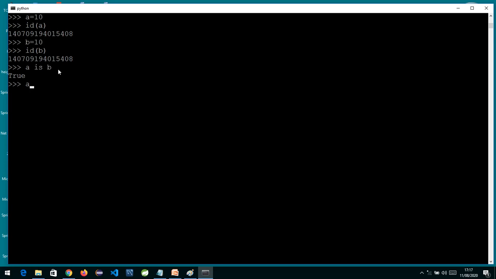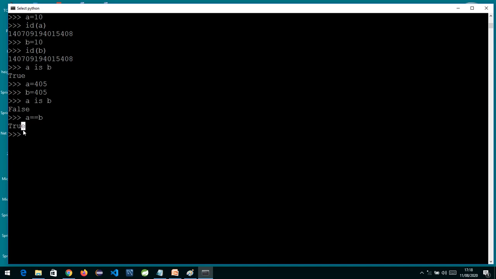So if I write a is equal to some value, 405, and b is also equal to 405, now we know these two are separate objects, because I told you till 256 it will have the same thing. Now if I check a is b, it is giving you false because these two are separate objects in memory. So the is operator is used to check whether the two references are same or different, and if you use the double equal to operator, it is used to check the contents, whether both are having the same value or not. So now both are having 405, so it's giving you true.